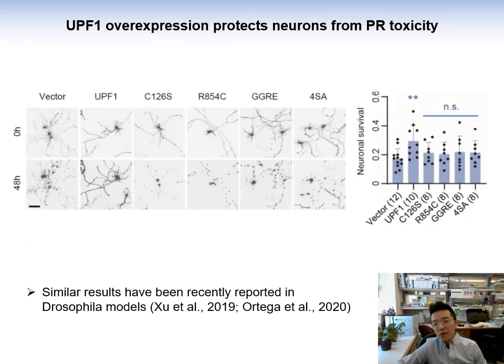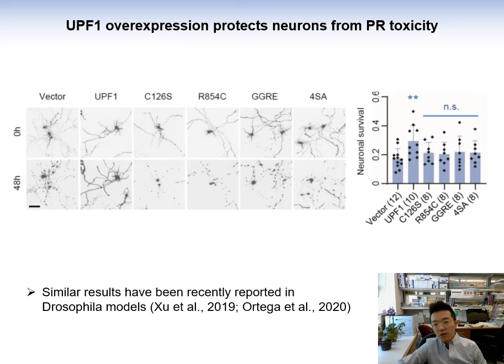Consistent with previous studies, we see that PR20 peptides are acutely toxic to cultured neurons. 48 hours after PR20 treatment, more than 80% of primary cortical neurons would undergo apoptosis and show this beading pattern throughout their cell body and neurites.